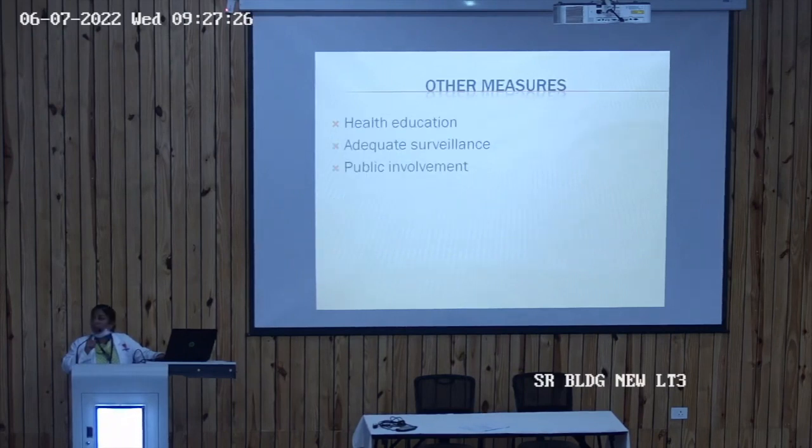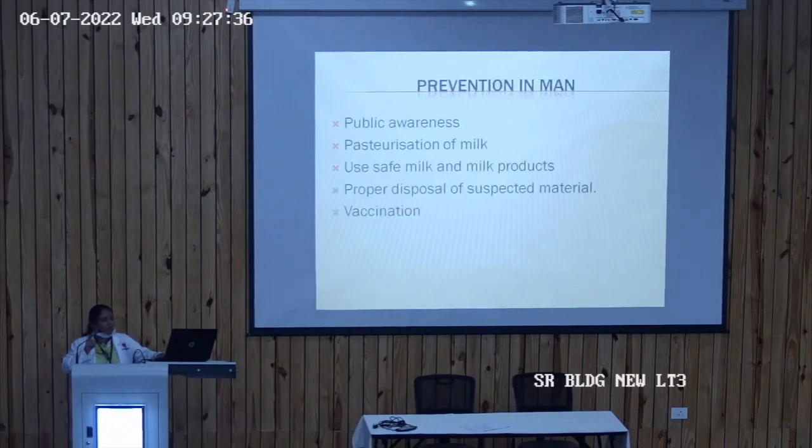Other measures include health education, like giving awareness about all this to the community so that we are able to prevent the zoonotic diseases, adequate surveillance and public involvement. Now prevention in man includes public awareness, pasteurization of milk, and use of safe milk and milk products. It helps to prevent many bacterial infections like brucellosis, proper disposal of suspected material, and vaccination.